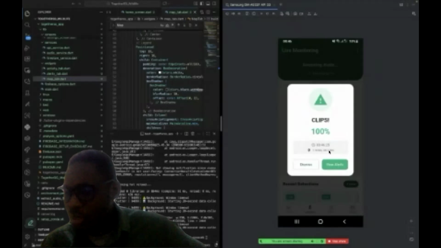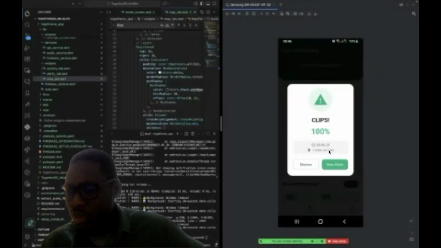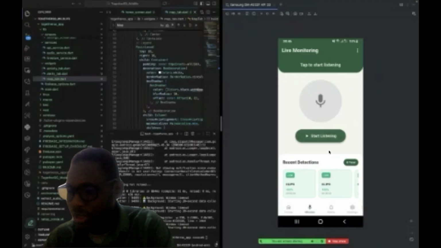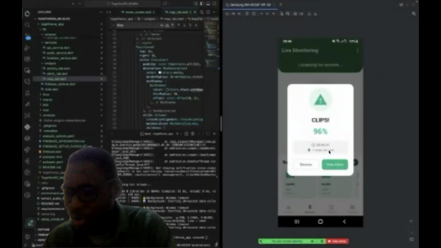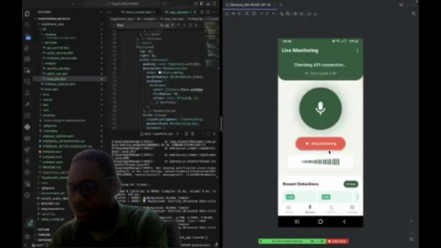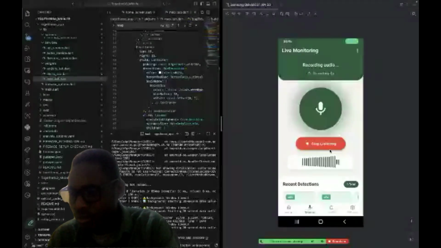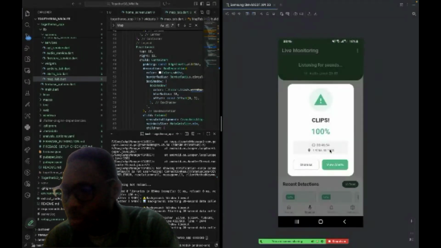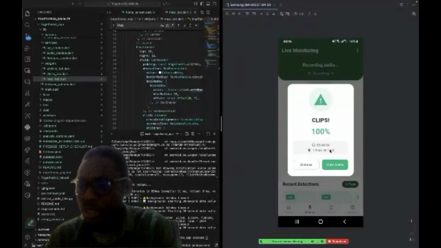Now I'm going to try to pretend it's a gunshot. Stop listening, then start again. I'm going to clap my hands for this one. Let me just clap my hands. Wow, this one predicted a human talking.